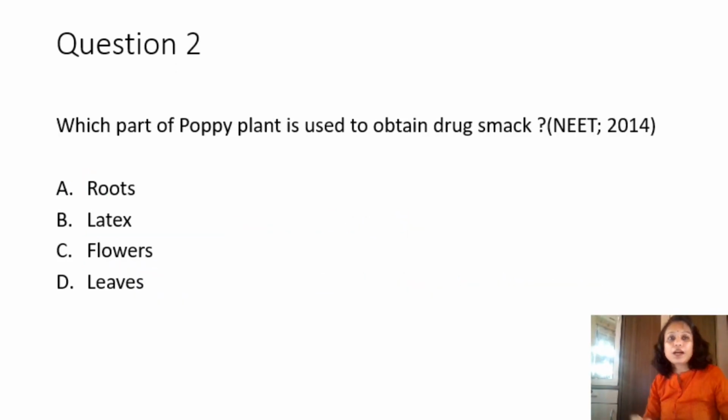Let's have a look at the second question. And the second question reads, which part of the poppy plant is used to obtain the drug smack? The question had been asked in NEET 2014. What is smack? Smack is diacetylmorphine.